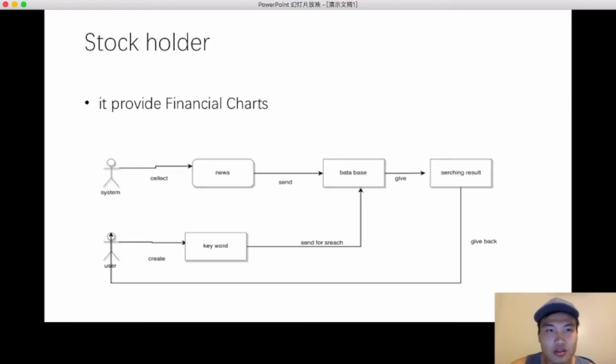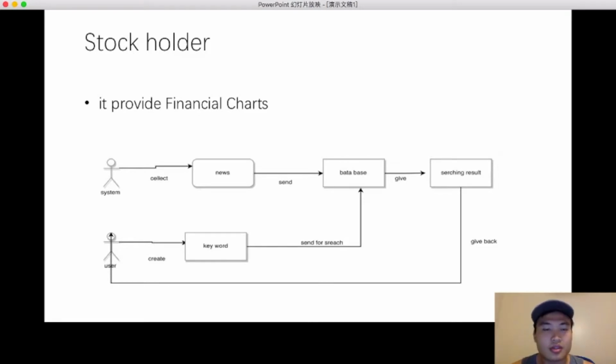And the next one is the stockholder requirement. The stockholder here basically means the user. Because our project is a financial news aggregator, most of our users are going to be stockholders. So what do the stockholder requirements do? They basically provide the financial chart or news that the user is interested in. So that's how it's going to work.